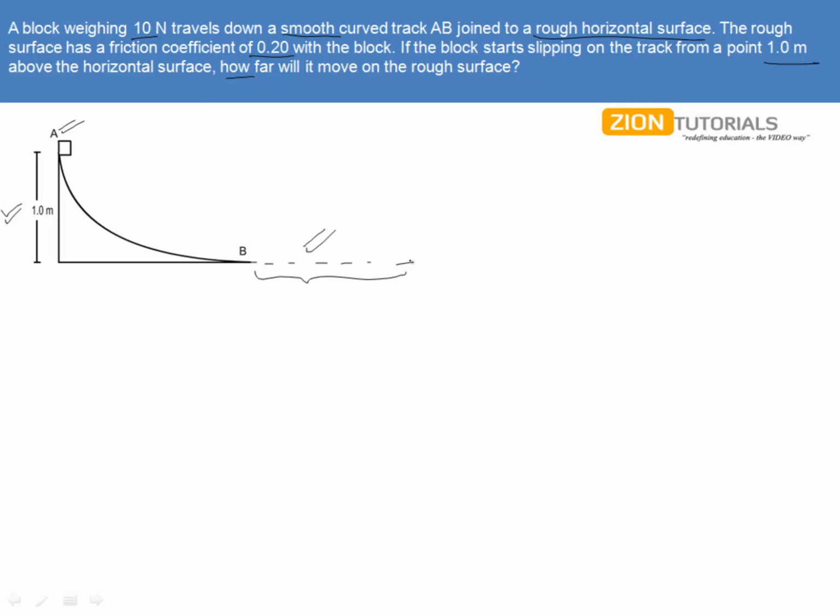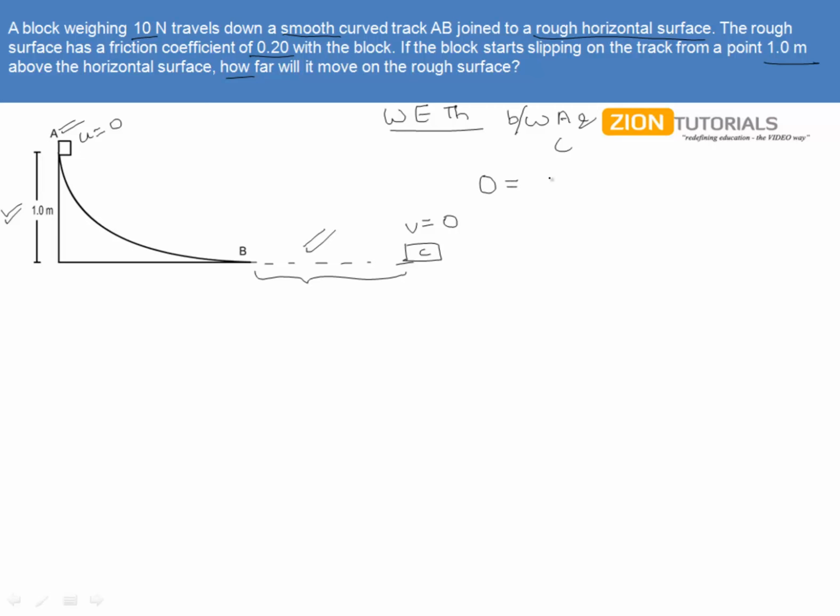If we employ this, let us suppose the final point is C. Now if the block comes to rest over here, that is, velocity is 0, and initially it was 0, so the total change in the kinetic energy is 0. Now if the work done over this whole path on the block becomes 0, then we can employ the work energy theorem as well. So by the work energy theorem, between points A and C, we have the change in the kinetic energy as 0.